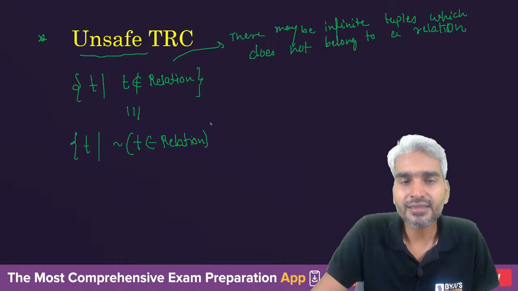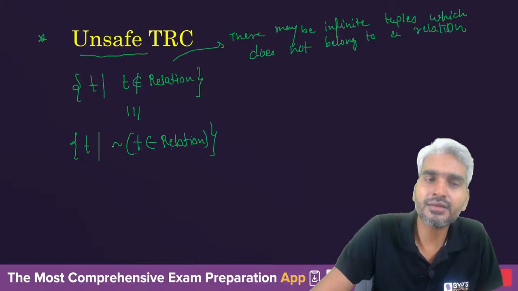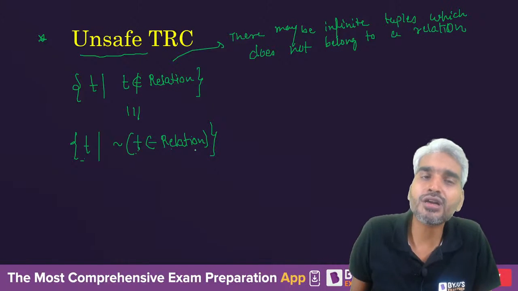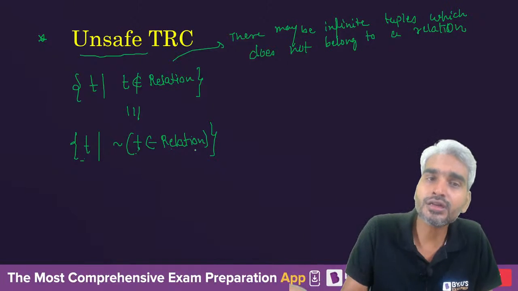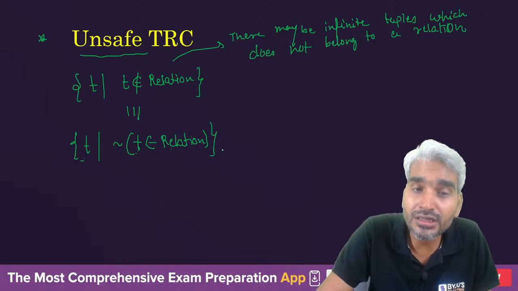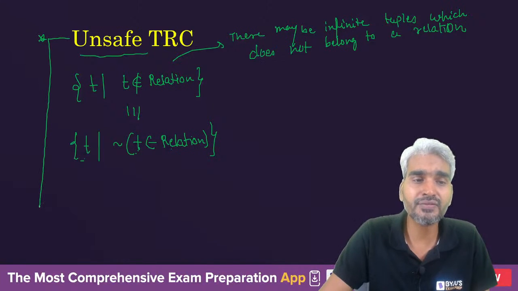So we are first saying that we are producing the tuple T such that T belongs to relation. Then we are saying we want in the result the tuples which are not part of this, or which are not satisfying this condition. So this tuple T will be produced with respect to tuples which are not satisfying this condition. So again there will be infinite tuples. So what do I mean by unsafe TRC?